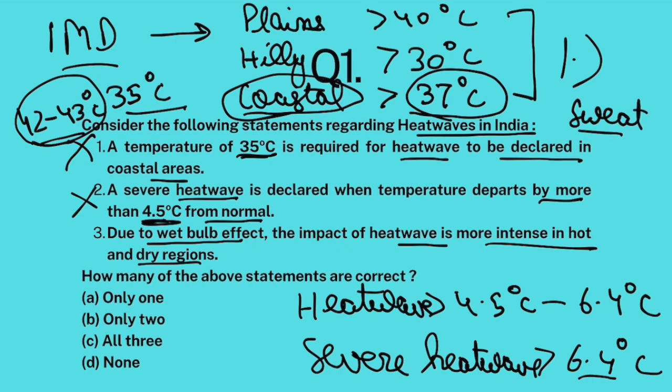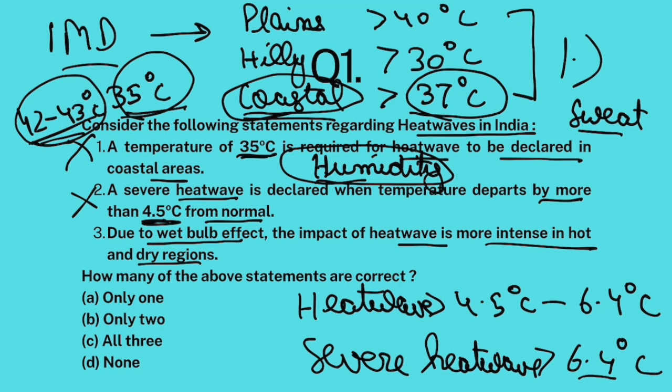And when that sweat evaporates, well, your body cools down. Okay, but in coastal regions, well, there is a lot of humidity. Already a lot of water vapor in the air. This makes evaporation difficult. So you continue to sweat profusely, but that sweat is not evaporating, so your body continues to stay hot. Okay, so even if the temperature is 35 degrees Celsius, it feels like 42 to 43 degrees Celsius. Now, this is known as wet bulb effect.